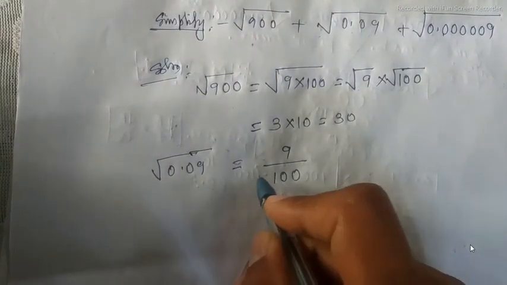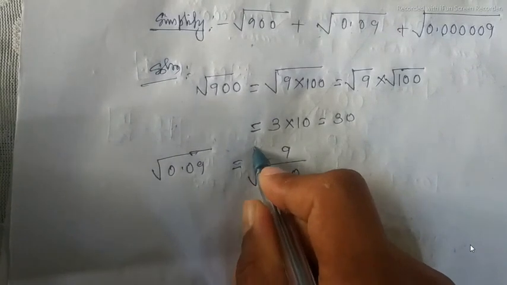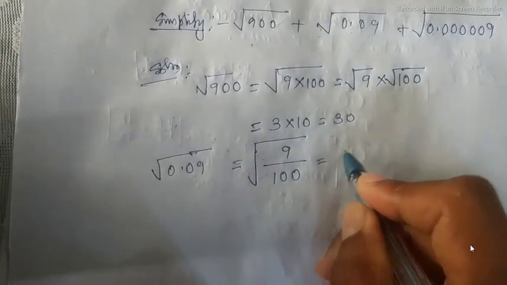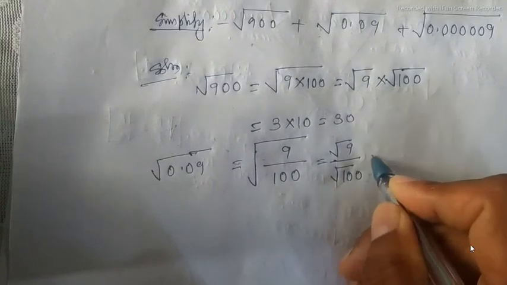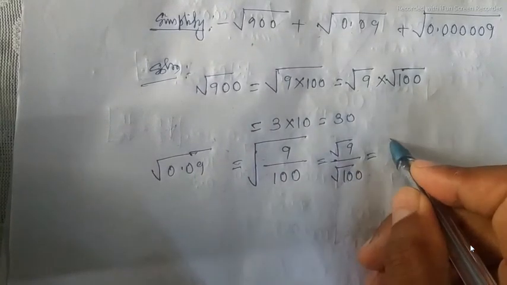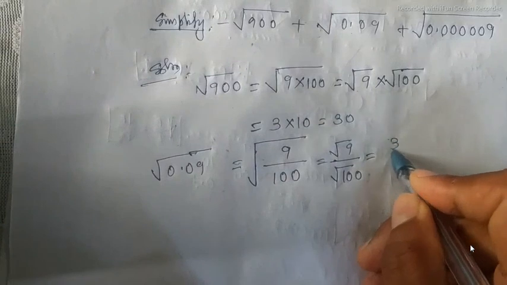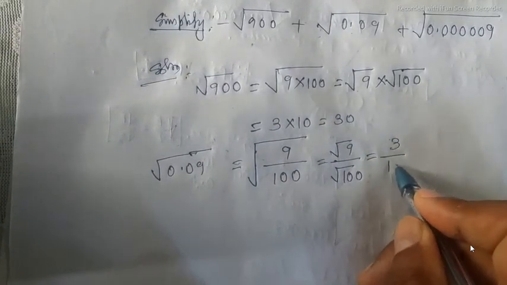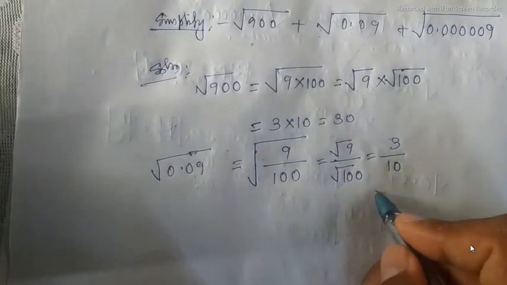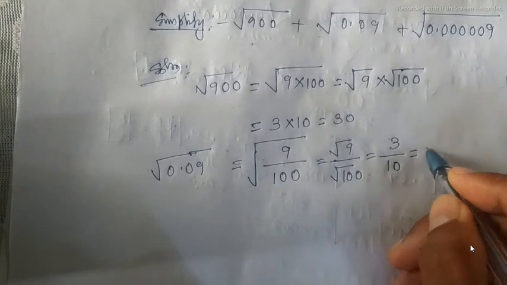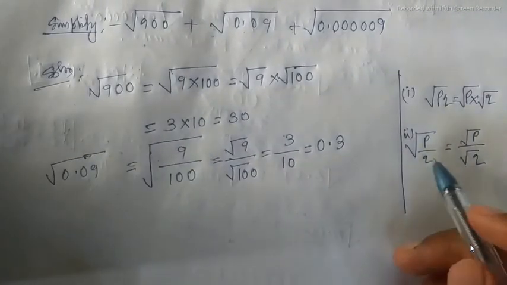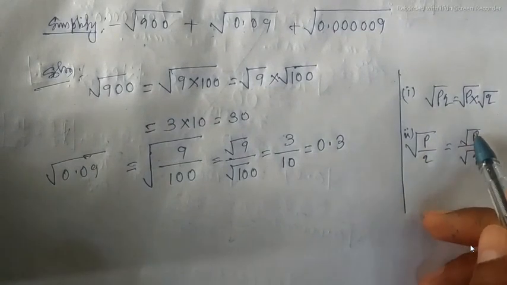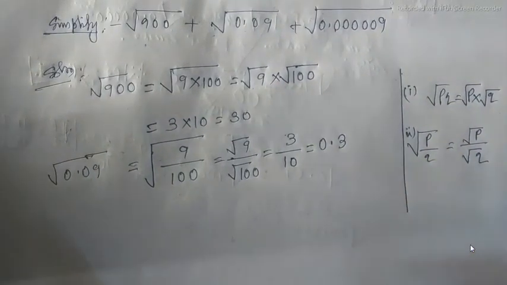Root of 9/100 equals root 9 is 3 and root 100 is 10, or we can write this in decimal form as 0.3. So we are using this formula, root p by q equals root p divided by root q.